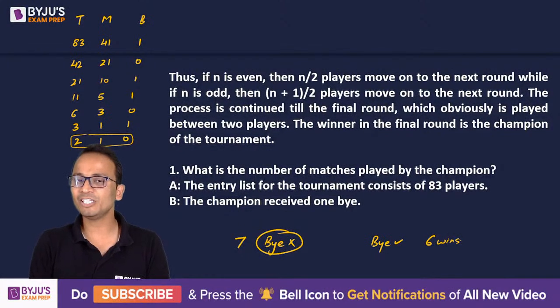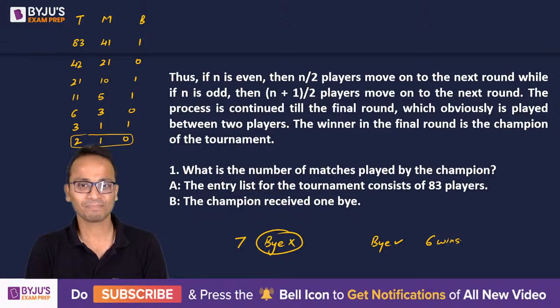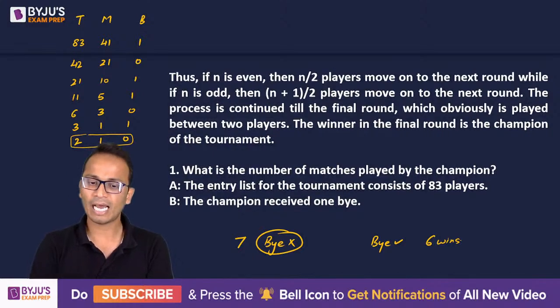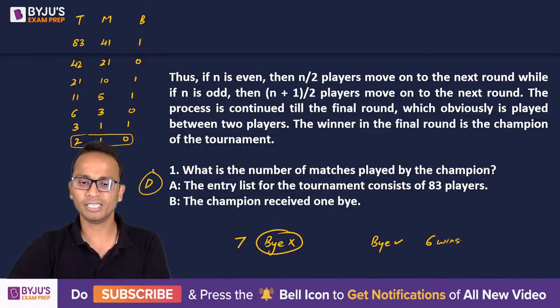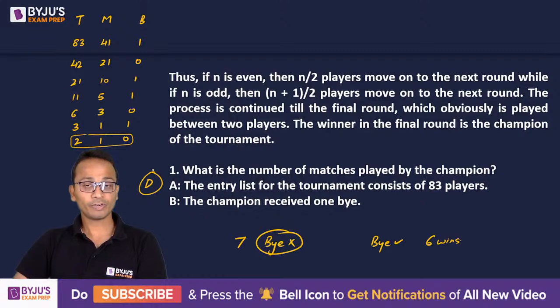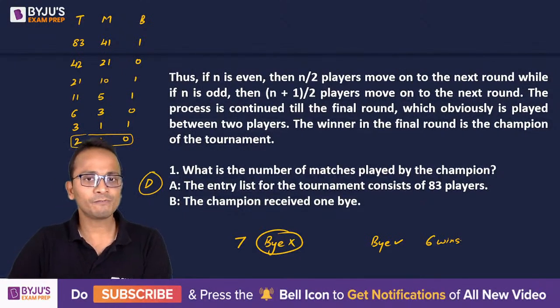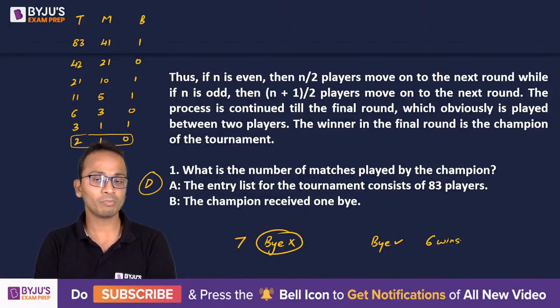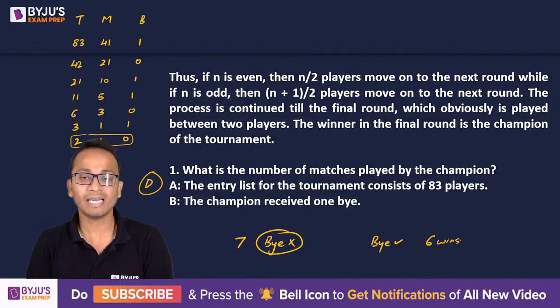Now, if I combine these two statements, I can get the answer. All right. So there are 7 rounds and the champion received 1 bye. So that means the number of matches played by the champion will be 6. Okay. So there will be 6 wins by the champion. And yes, the answer will be option D. So the correct answer will be option D in this case. So friends, not only data sufficiency, these questions are also helping you for the normal questions of games and tournaments.